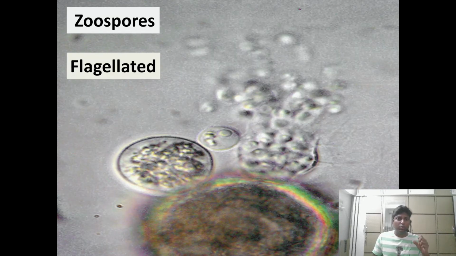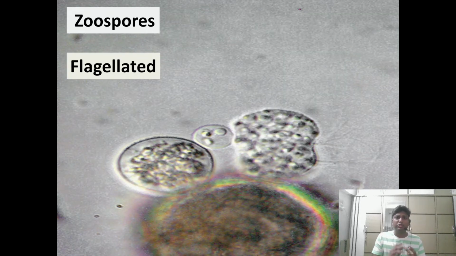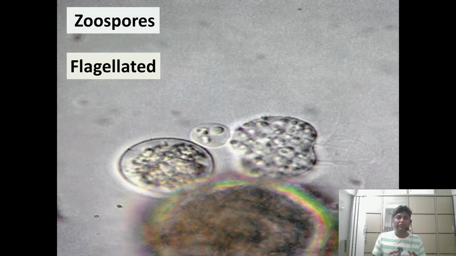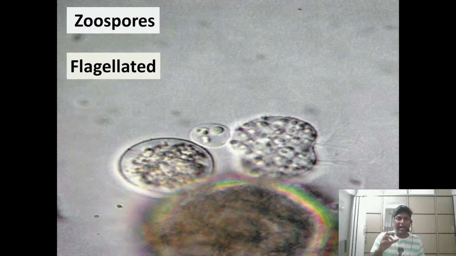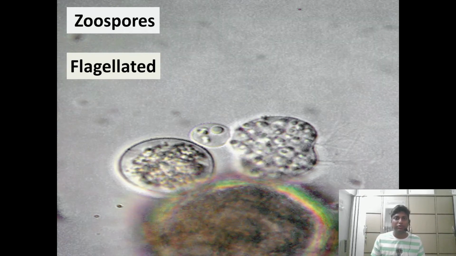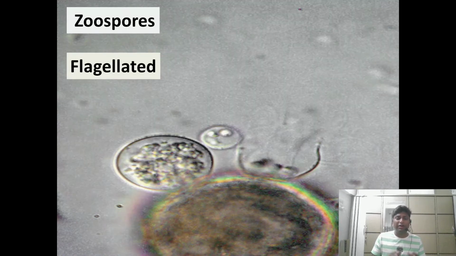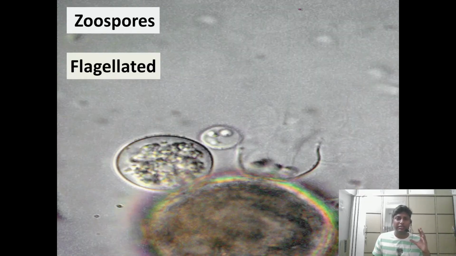When the spores are formed after the formation of zygote, such spores will be considered as sexual spores. Whereas if the spores are directly formed from the algae, that is from the plant body itself, without the formation of zygote, then such spores are called asexual spores. So here we have a very beautiful example of sexual spores, which is nothing but zoospores.